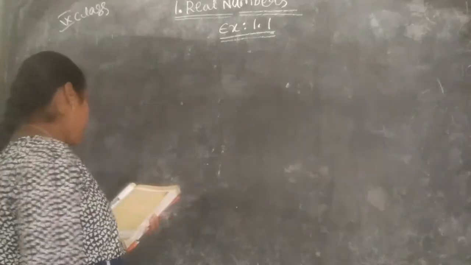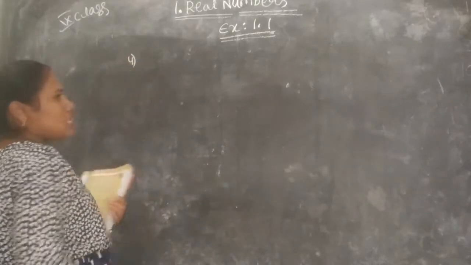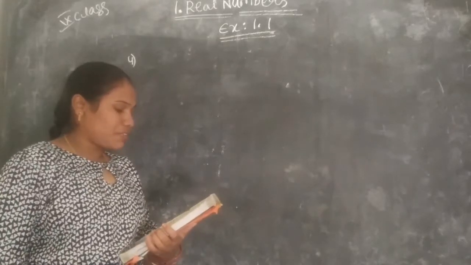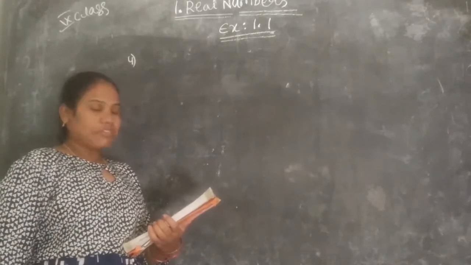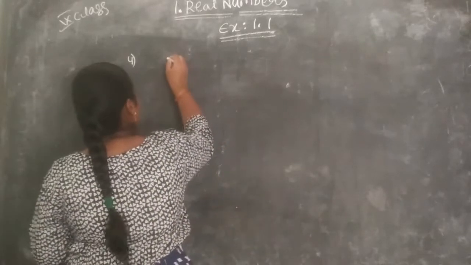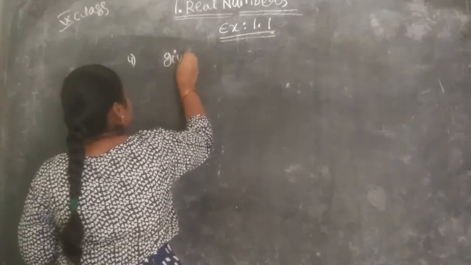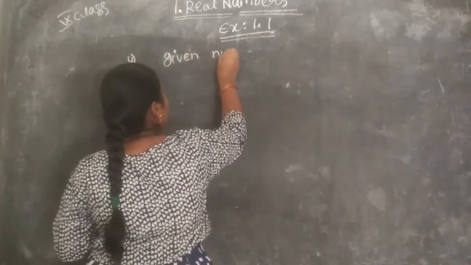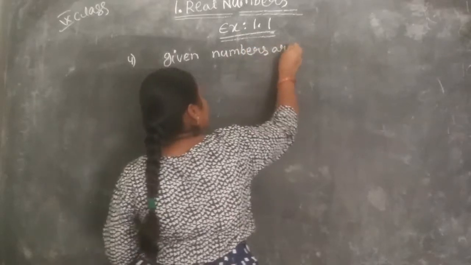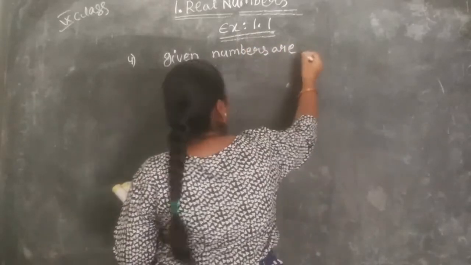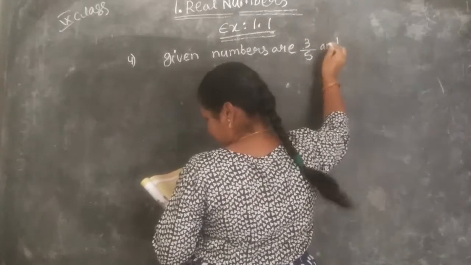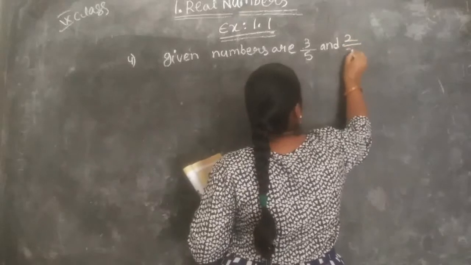And now the fourth one. What is the fourth question here? Insert 3 rational numbers between 3 by 5 and 2 by 3. So the given numbers are 3 by 5 and 2 by 3.